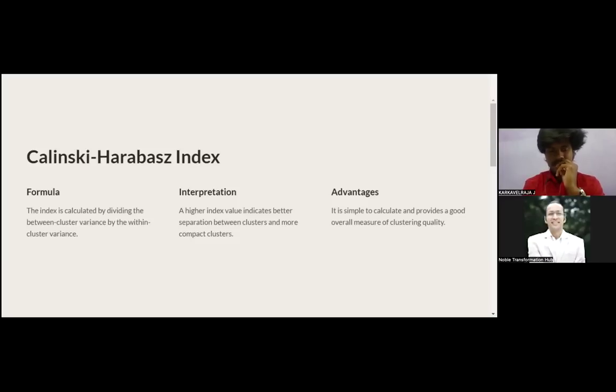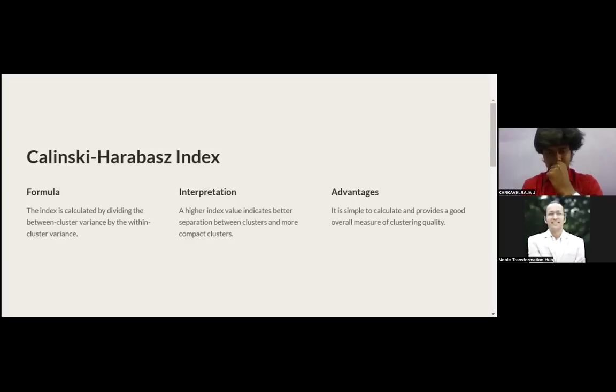The index is calculated by dividing the between-cluster variance by the within-cluster variance. The interpretation is that a high index value indicates better separation between clusters and more compact clusters. They should be well separated. The advantage is that it is simple to calculate and provides a good overall measure of clustering quality. So these are the components of the Calinski-Harabasz index.